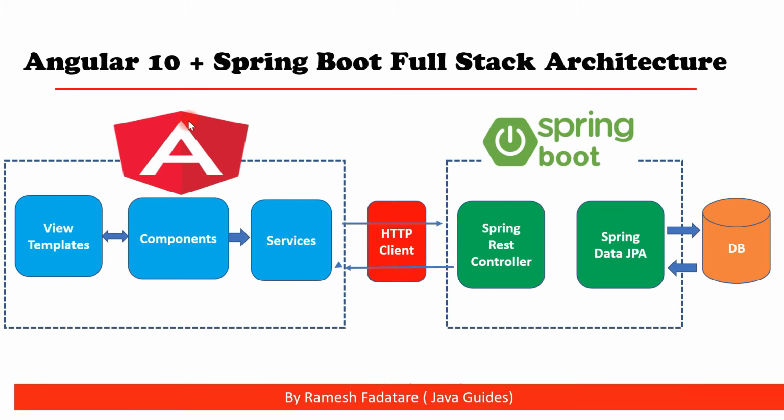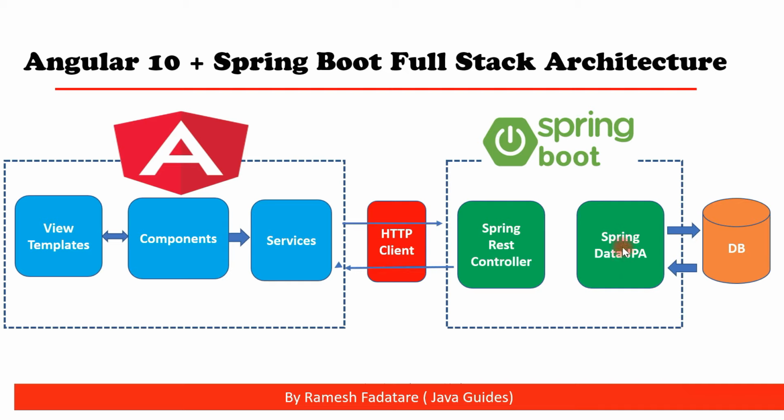Now let's take a look at Angular Spring Boot full stack application architecture. We have Spring Boot architecture at the back end and Angular architecture at the front end. Let's first understand the backend architecture, that is Spring Boot application architecture. We have different components in Spring Boot application like Spring REST controller and Spring Data JPA.